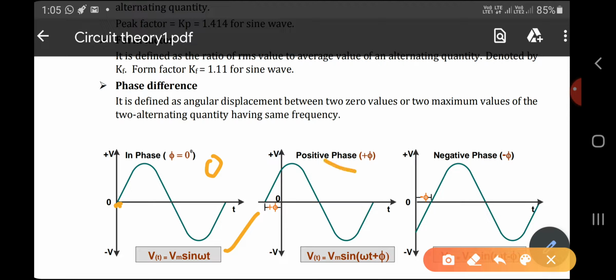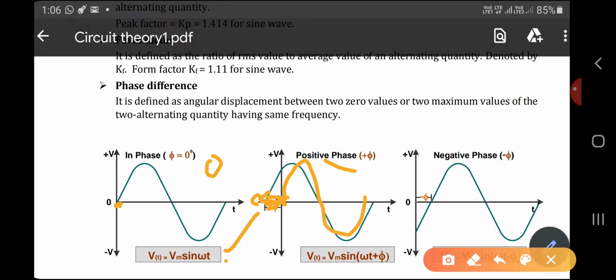If you are considering this positive phase, actually you have to start from here, but it has already started earlier. So the phase difference between the actual and this value is phi, and we have to add the phi value in this expression. We represent it as Vm sine of omega t plus phi.